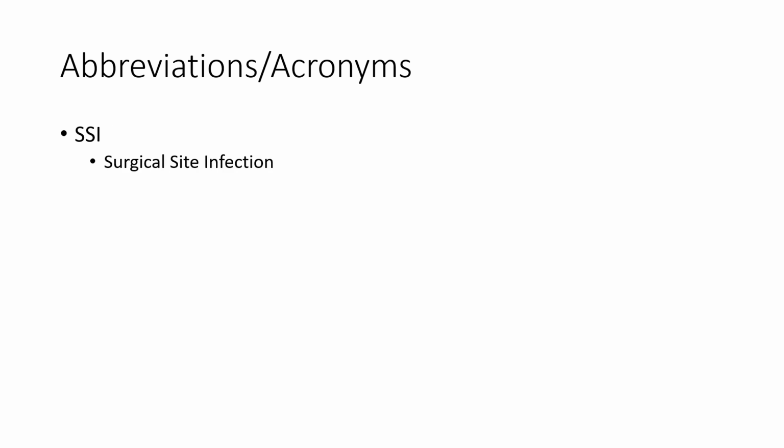SSI, surgical site infection. Just like anything else where we have something done that's invasive, like a urinary catheter or that central line that we mentioned, you don't want to get infections there. So this is something that can happen when you got a surgical site. Like, so if surgery happened in a particular place, you want to make sure that there's no infection around that area where you compromise the skin.